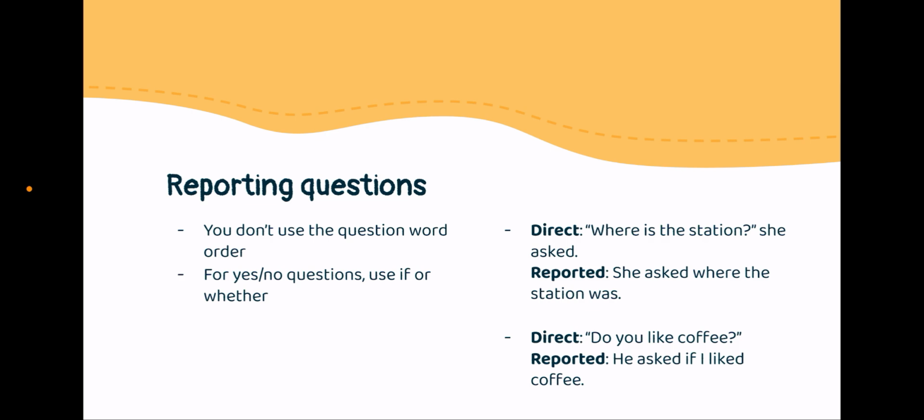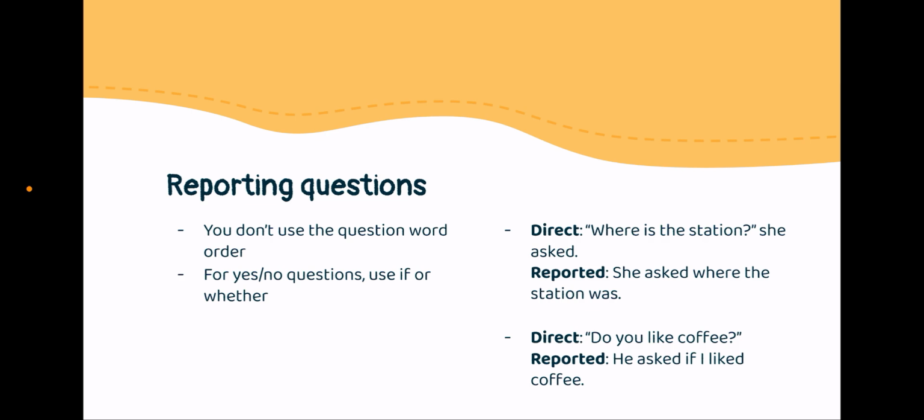So here you can see that the question word order is not being used, because if it was, the reported way would be, she asked where was the station. But you don't use it, you just say it normally. The was verb stays at the end of the phrase, differently from the direct way where you just say the question normally, because you're just quoting what the person said word for word.